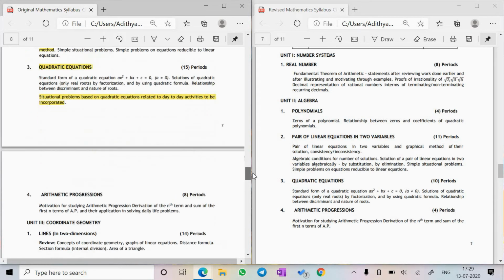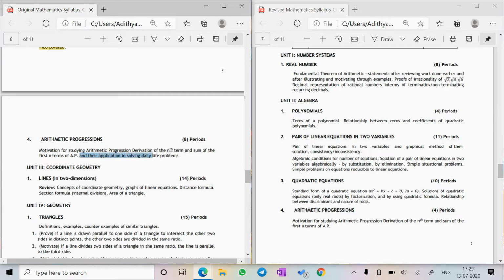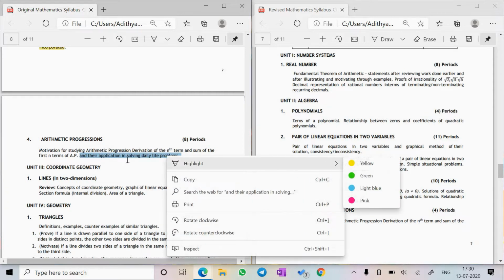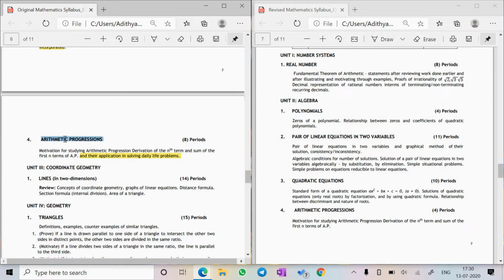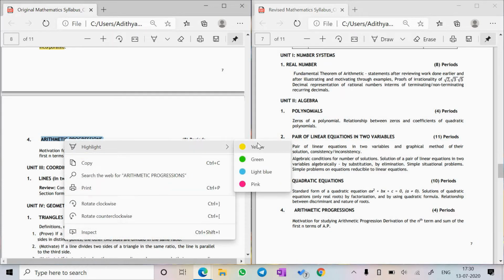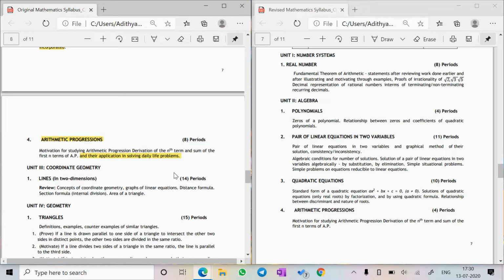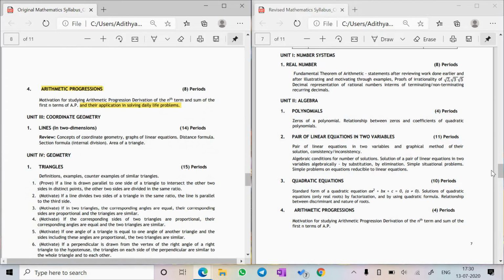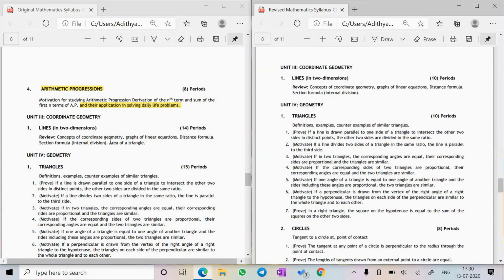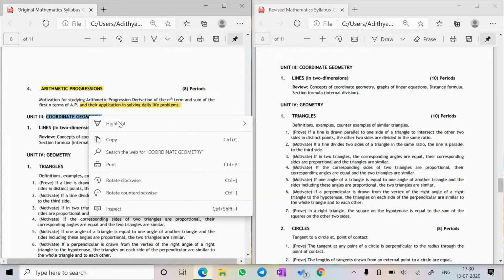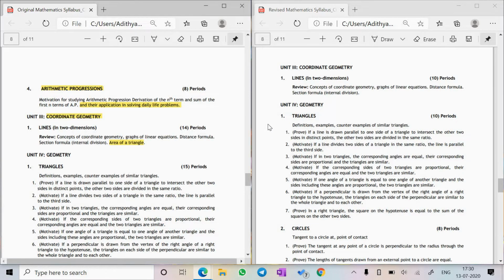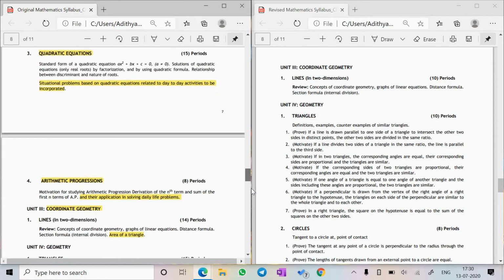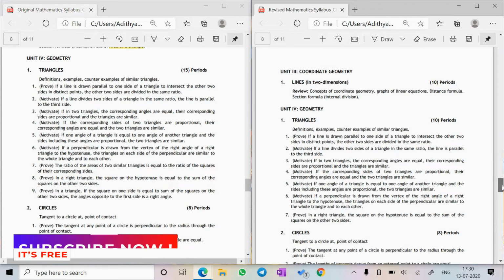Now moving on to chapter 5, arithmetic progressions also has the same deletion of daily life problems. So basically all the way from exercise 5.3, your 15th sum to 20th sum, will be deleted. Now coming to coordinate geometry, a concept has been deleted: area of triangle. It's not there for the board exam. The formula of half into x2 minus x3, that formula, anyway, was hard to actually remember, so yeah, it's good.